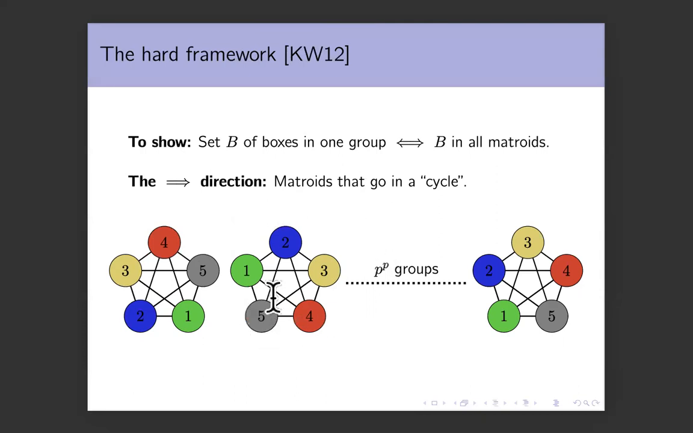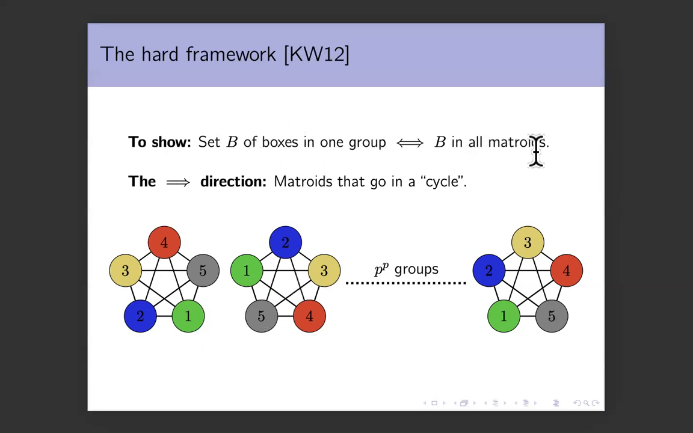Similarly, for this group, the lowest element or the bottommost element is in the fifth part. So the one after that is in part one, the one after that is in part two, and so on. These matroids that go in a cycle ensure that any set B of boxes in one group are definitely in all the matroids. Why? You pick any set of boxes inside a group, because they are in the same group, they definitely belong to a different part of each matroid. And by definition, because you're picking only one item from different parts of a matroid, you are inside the matroid. This holds for all the matroids, and this finishes the forward direction.